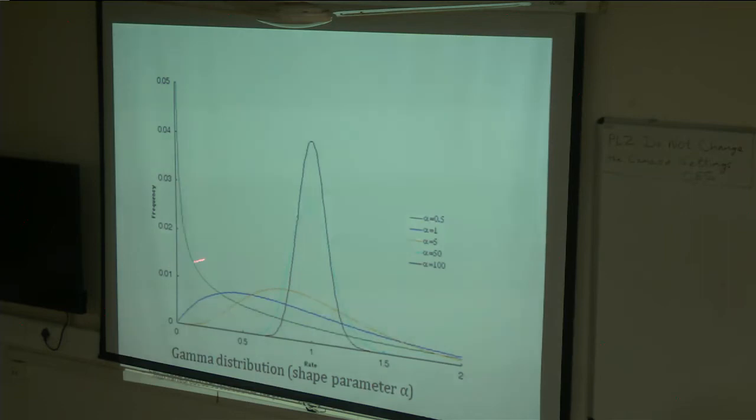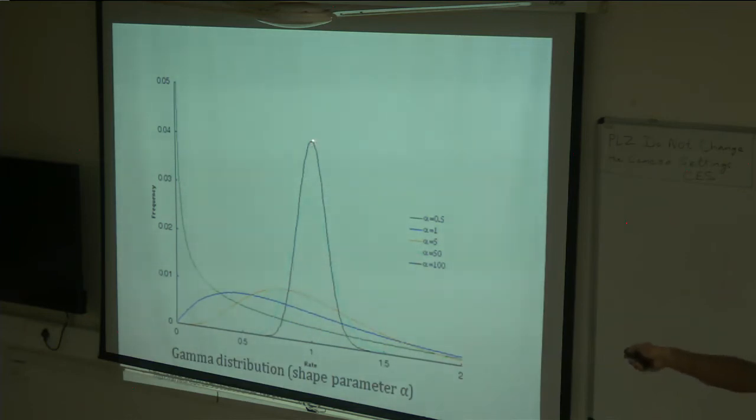So basically, gamma distribution, this alpha value is the shape parameter, the shape of the gamma distribution. If the alpha value is less than 1, it means that the data set has high among-site rate variation. Let's say here, this 0.5, this green line, it means that most of the sites have low substitution rate, but there are some sites which have high substitution rate.